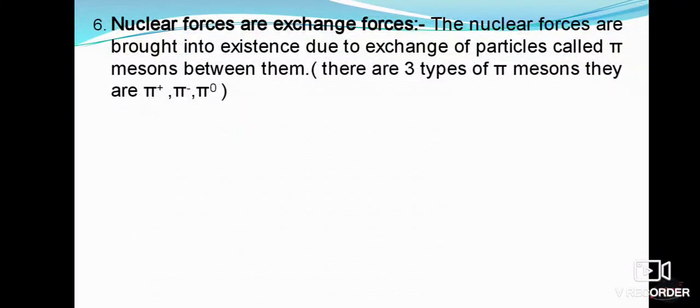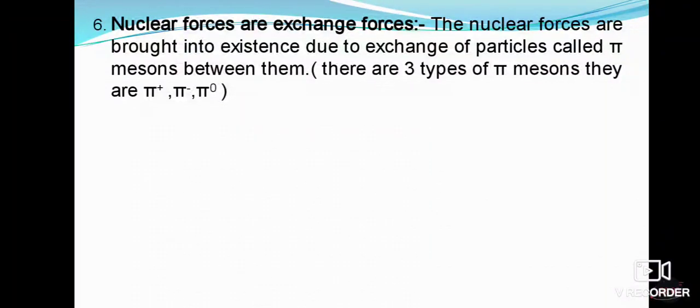There are three types of pi mesons: pi plus, pi minus, and pi raised to 0. Pi mesons are also called pions. These are elementary particles belonging to the group called mesons. The charged pi mesons, pi plus and pi minus, have a mass about 273 times that of the electron, and the neutral pi meson, pi raised to 0, has a mass 264 times that of the electron. So according to the theory put forward by H.